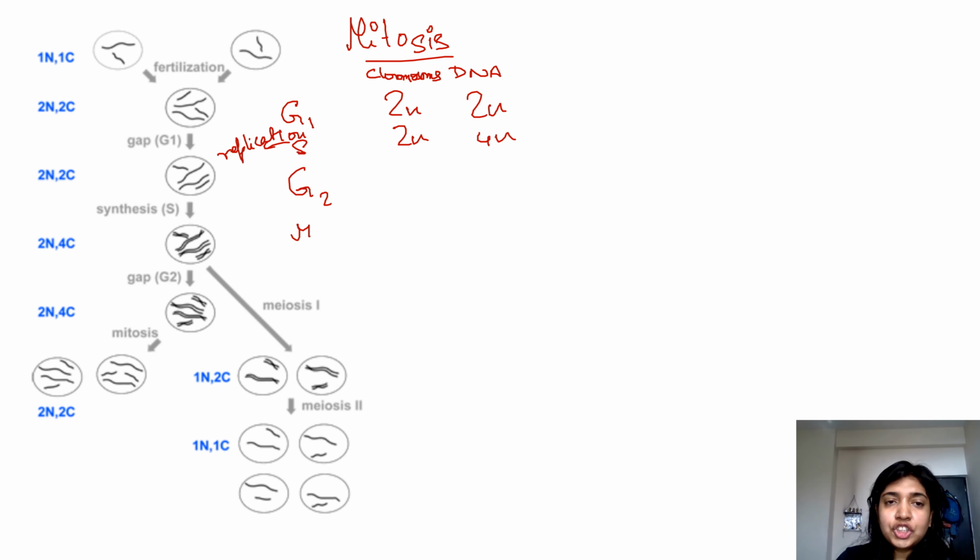Alright. In G2 phase, only proteins are synthesized. More and more proteins are synthesized so that the cell finds it easier to divide. So over here, chromosomes will be 2n and DNA will again be 4n because there has been no increase or decrease after the replication process. However, after mitosis, what happens? The number of chromosomes become 2n and DNA also becomes 2n in each daughter cell.